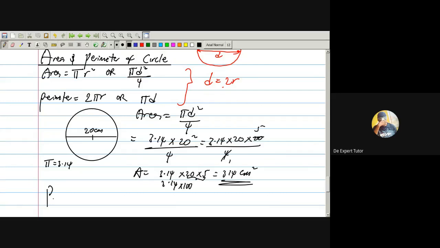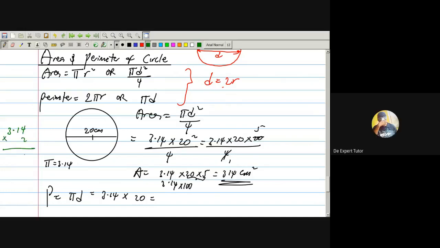So what's the perimeter? Because they give me diameter, our perimeter is pi d. Let's go. 3.14 times, what's my D? 20. So I have 3.14 times 20. Let me teach you how to multiply this. Just say 3.14 times 2 first. That's 62.8.